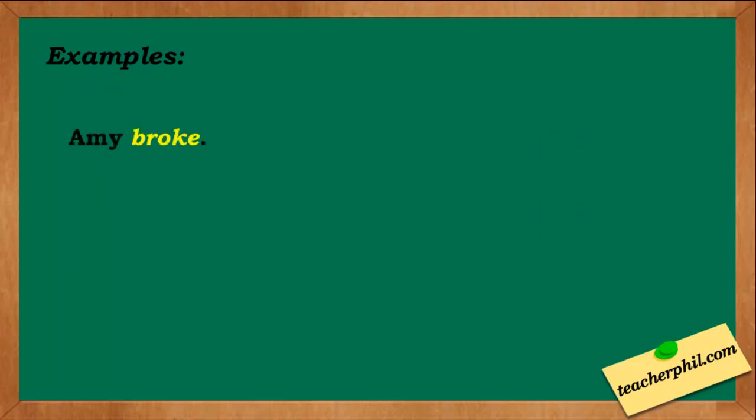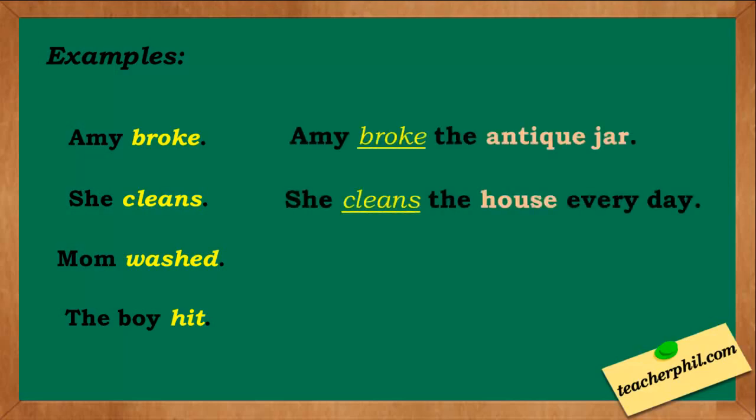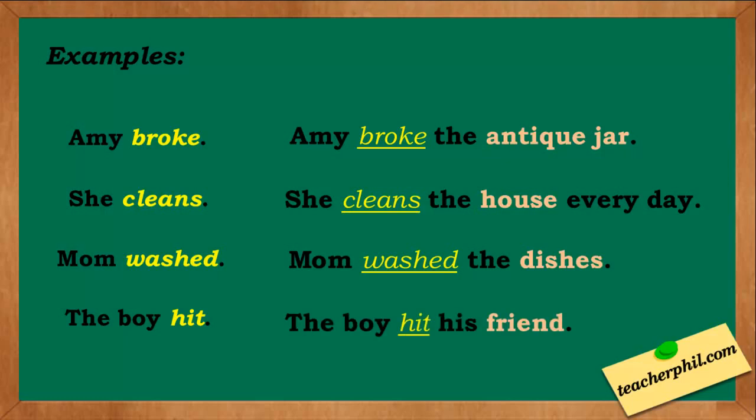Examples: Amy broke. She cleans. Mom washed. The boy hit. All of these sentences are incomplete. Well, let's add an object and see what happens. Amy broke the antique jar. She cleans the house every day. Mom washed the dishes. The boy hit his friend.